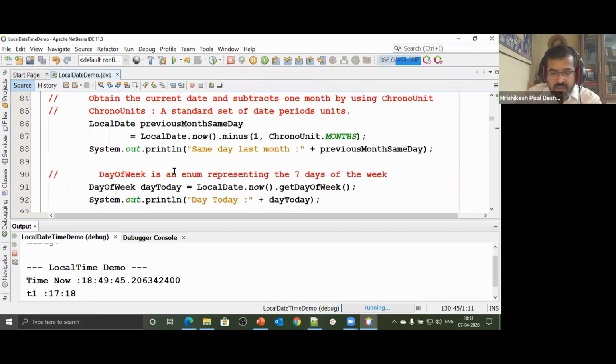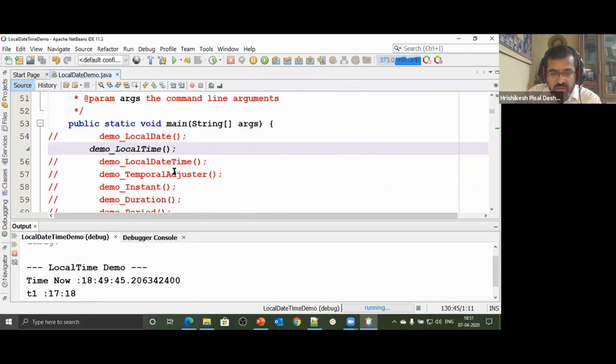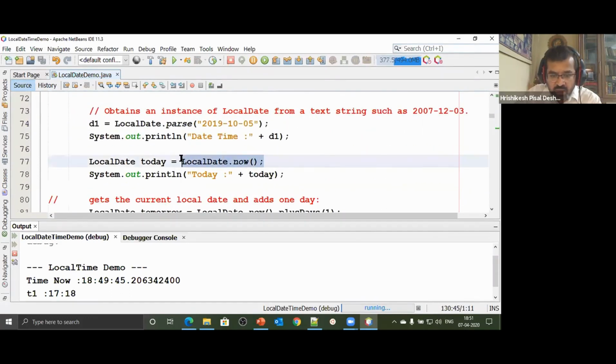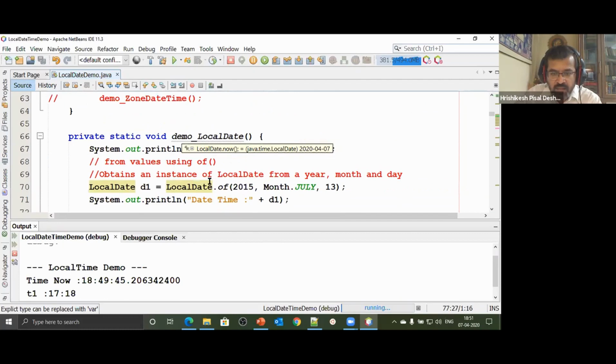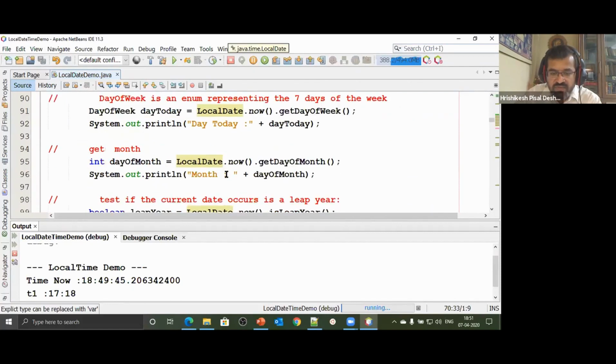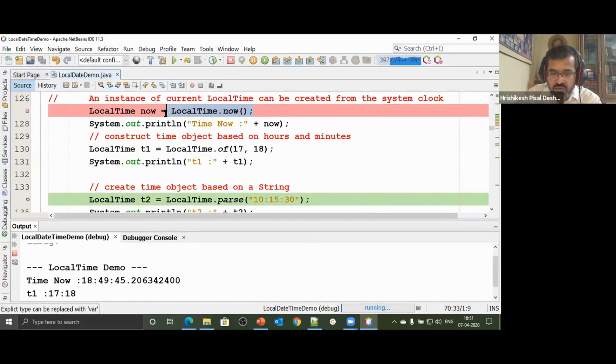Last time, in date also, we had a method called now, LocalDate.now(), that constructed a date object as per the current system, and then we also had a method called of, wherein we supplied the components, and it gave a constructed LocalDate object. Likewise here, if you say now, it will check your system time and give you the time, or you specify a time object of the time you would like to have.